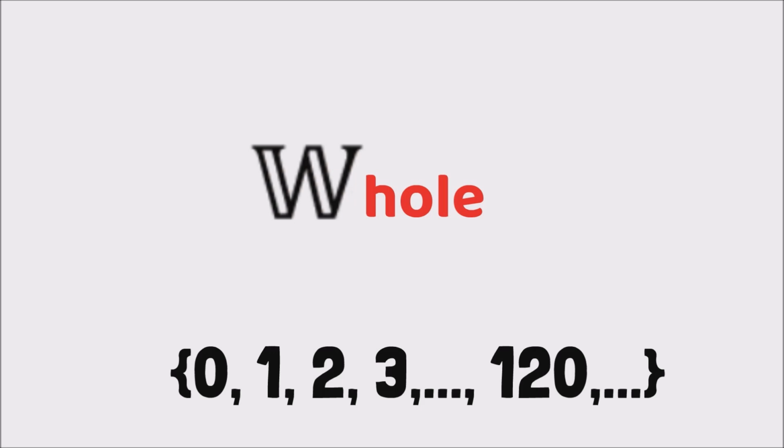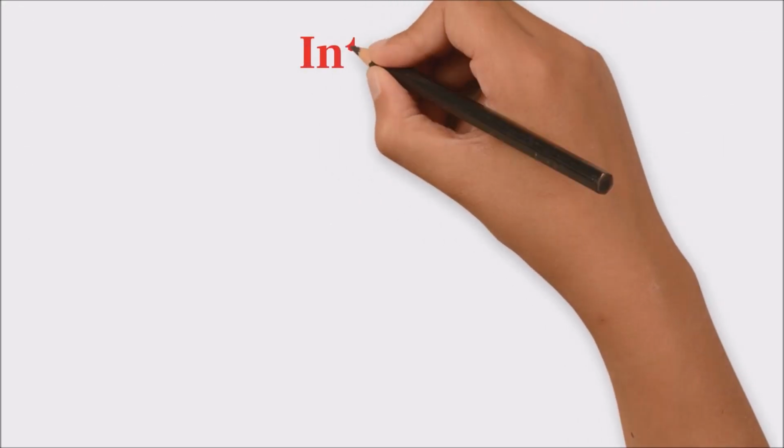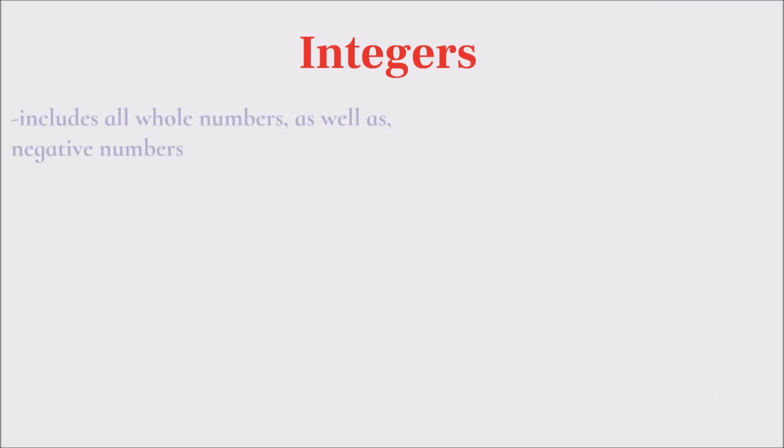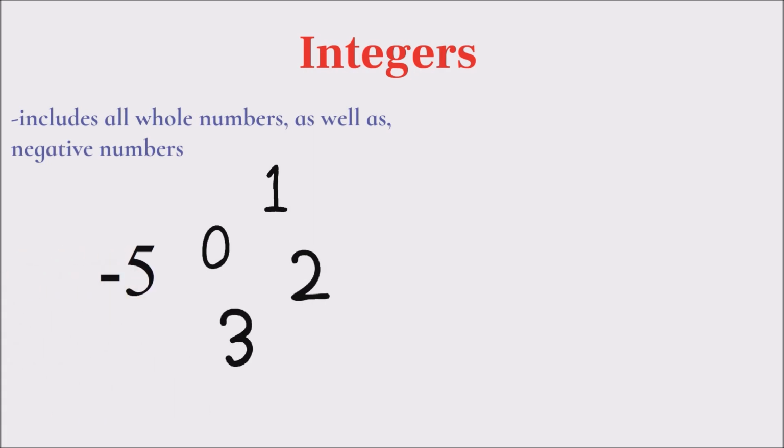Now let's move on to another set. The set of integers not only has the entire whole number set, but also has the negative versions of every natural number. So for example, -5, -3, -100 are all a part of the set of integers. And here are some examples of integers that we see every day.